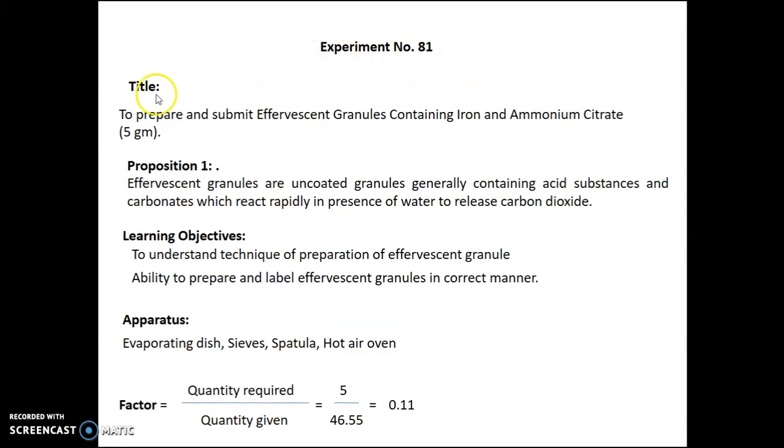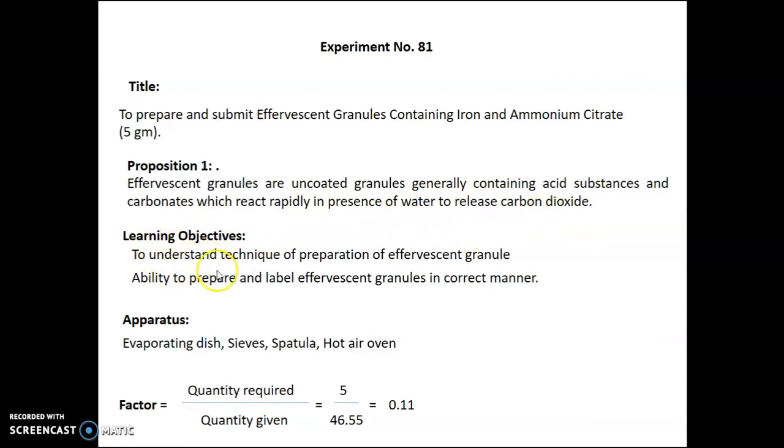Experiment number 81. The title of this experiment is to prepare and submit effervescent granules containing iron and ammonium citrate, 5 gram. Proposition: effervescent granules are uncoated granules generally containing acid substances and carbonates which react rapidly in presence of water to release carbon dioxide.